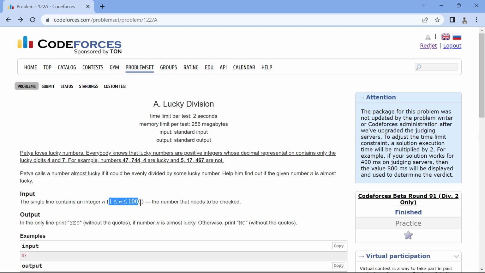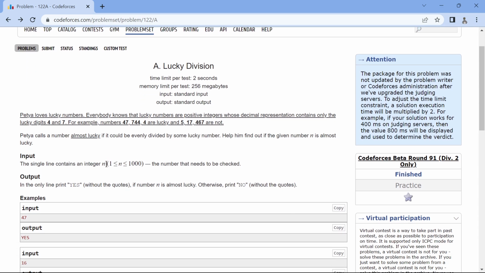And our constraint is n. It can be 1 to 1000. Now this is important. This tells us that we can brute force this problem. Normally you wouldn't be able to brute force this problem because the constraints could be like 10 to the power of 9.